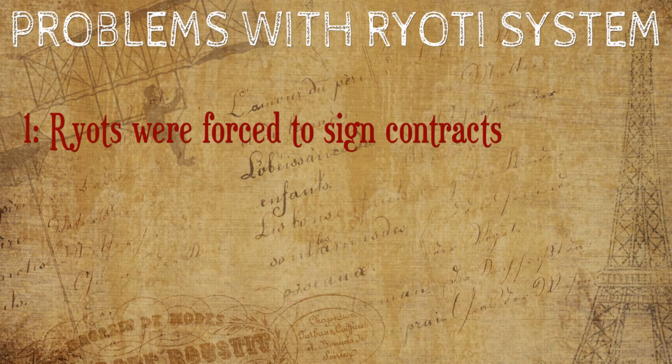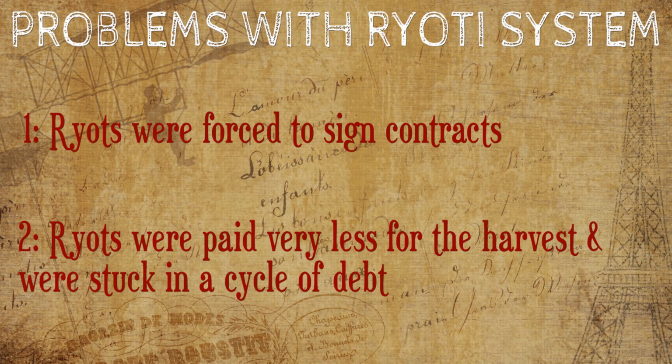The problems were: 1. Ryots were forced to sign contracts. Sometimes zamindars and village headmen were forced to sign it on the ryots' behalf. 2. The returns for the harvest were way too low to pay back the loans, which led the ryots to be stuck in a cycle of debt.